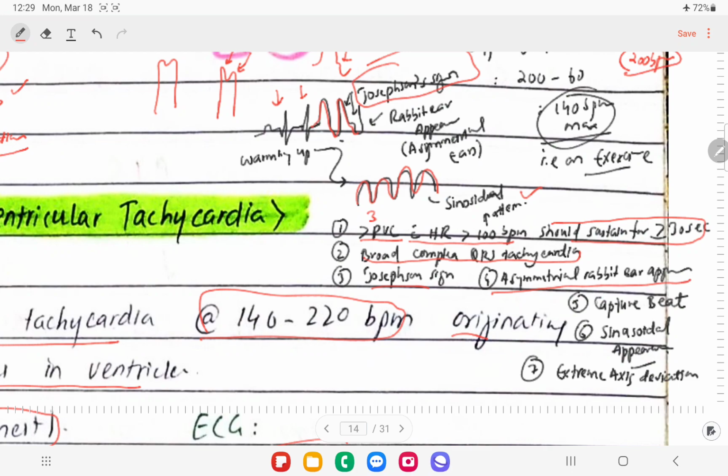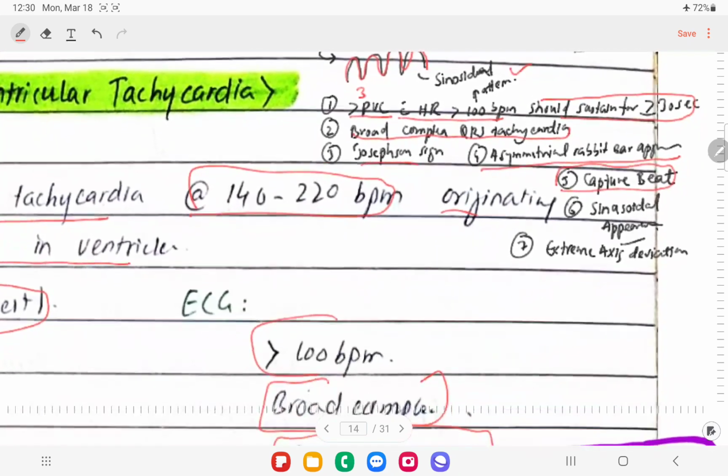Also, sometimes during the runs of ventricular tachycardia, there can be a normal QRS complex in between. This is called the capture beat, right? We can also see the sinusoidal appearance, right? And then the last thing is we can see the extreme axis deviation.